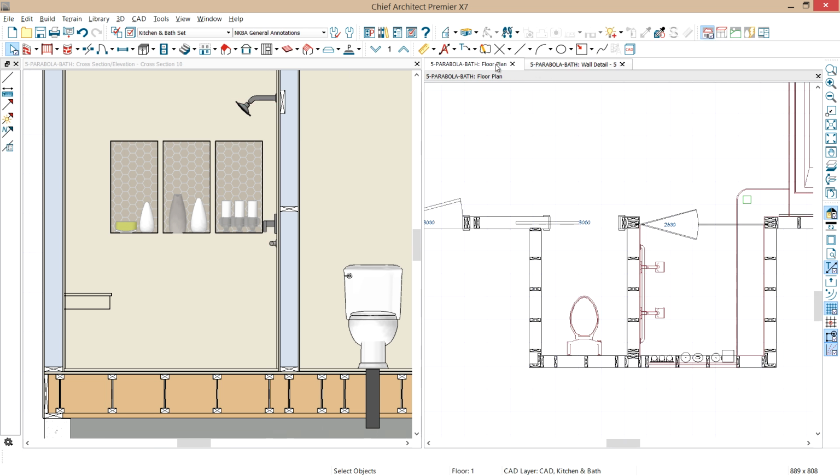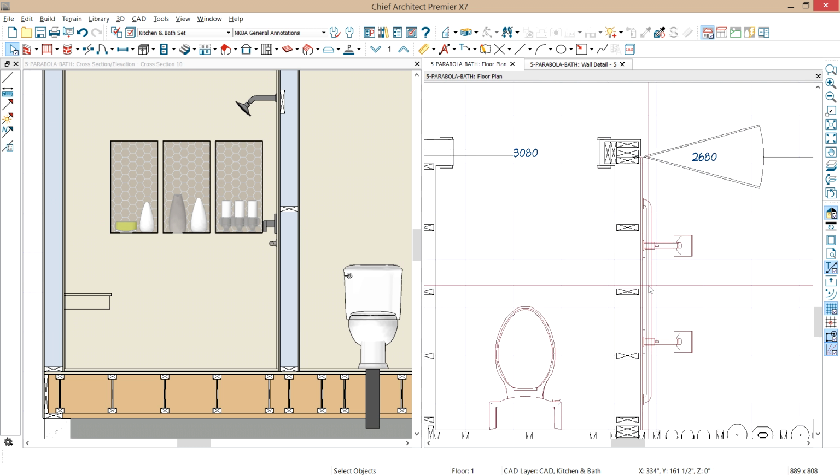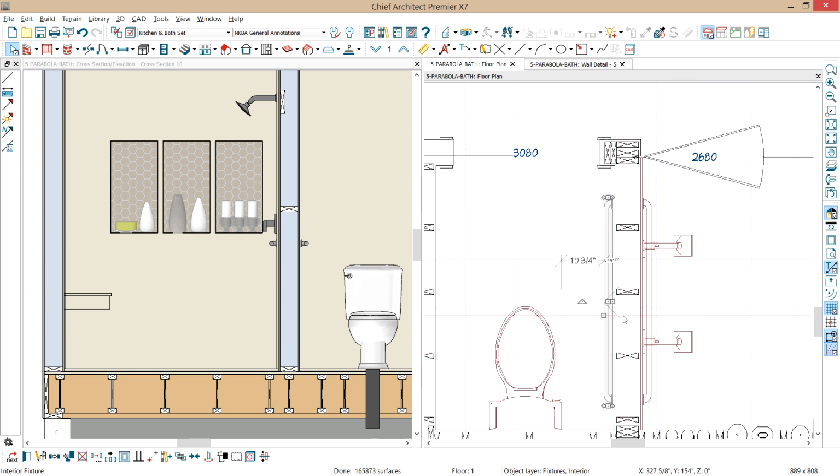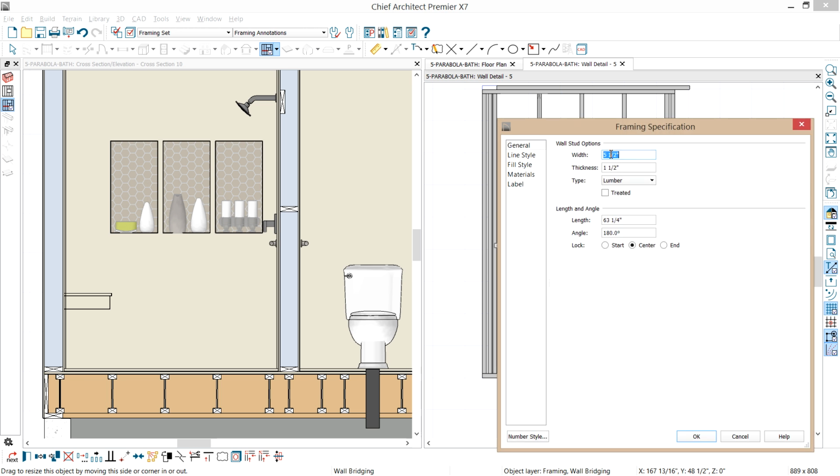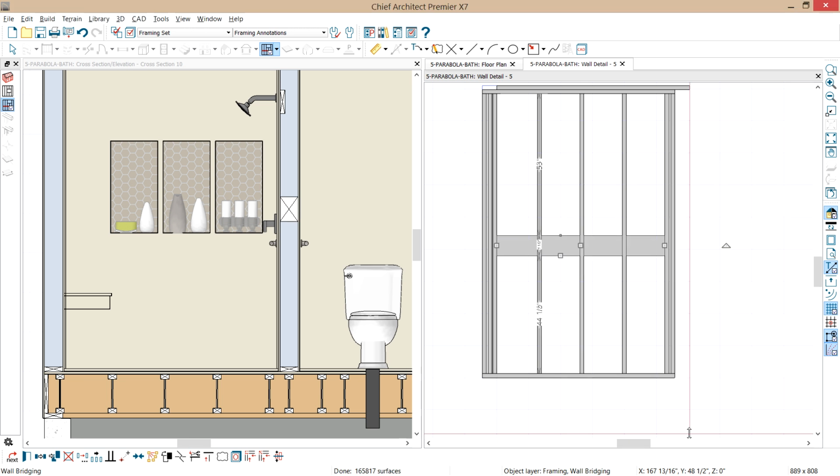And if you highlight that wall bridging, let's go ahead, before I do that, let's go back into our plan view. And I'm going to grab that grab bar. Let's copy it and reflect it around the wall. So I now have a grab bar on both sides of that wall. Back into the wall detail. If I highlight that wall bridging, double click on it, let's change the thickness to 2 by 8 effectively. And we'll just select OK. And now you can see where that is.